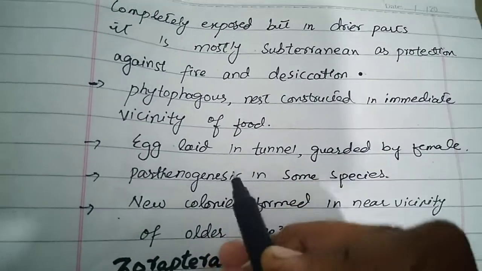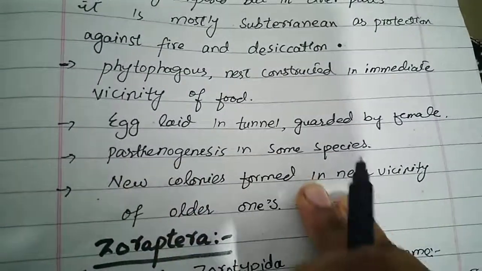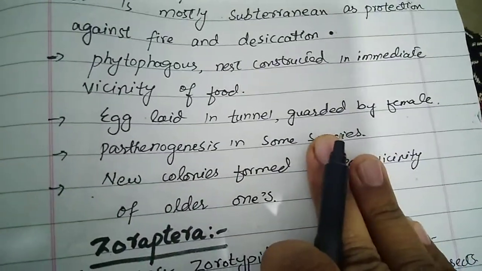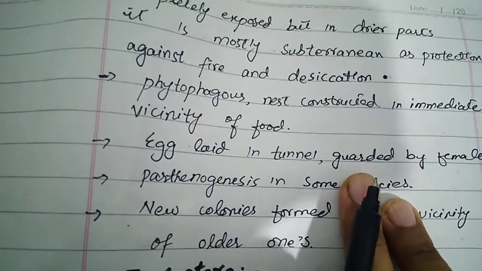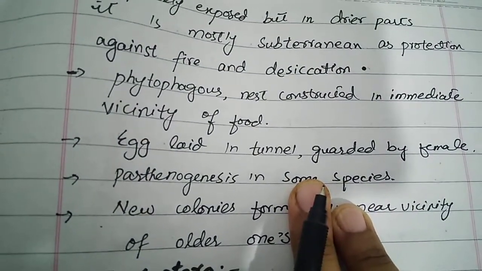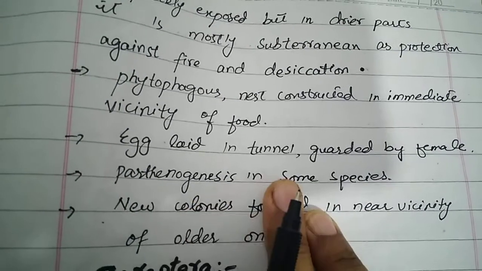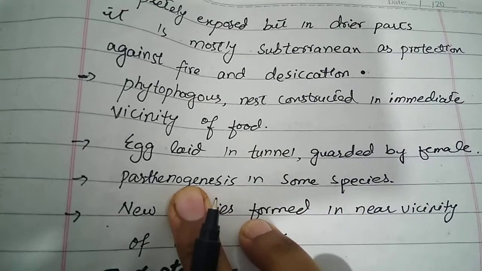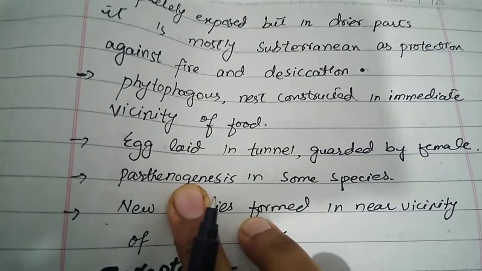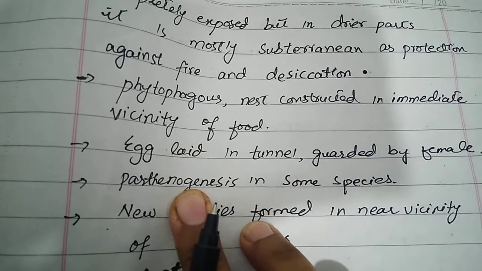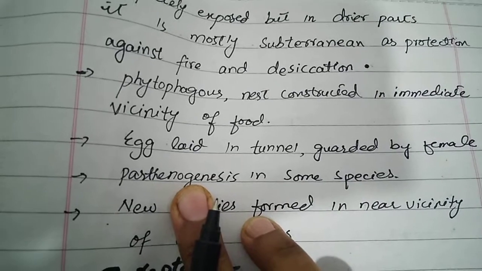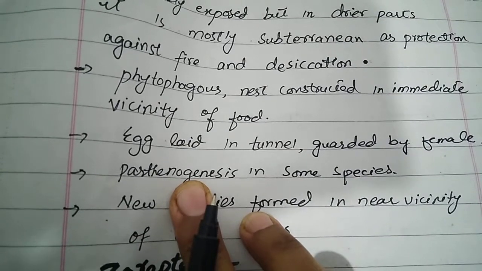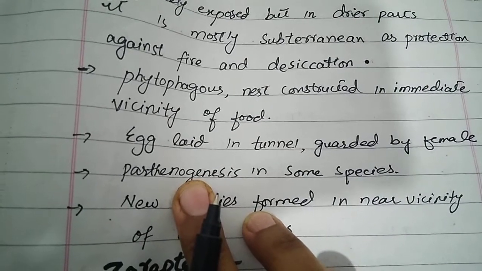Eggs are laid in the tunnel, and this tunnel is guarded by the female. There is no role of the male in the protection of eggs. Parthenogenesis is common in some species. Parthenogenesis is the formation of a new organism without the fertilization of the eggs. It means all are females, however in some cases all are males too.